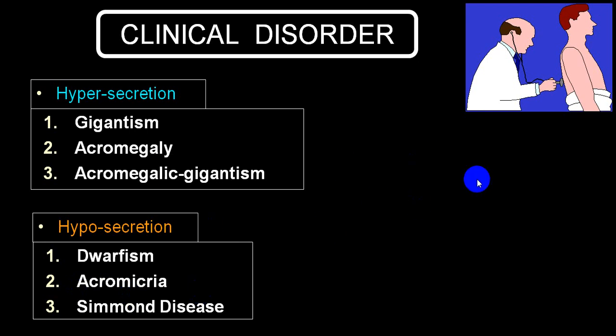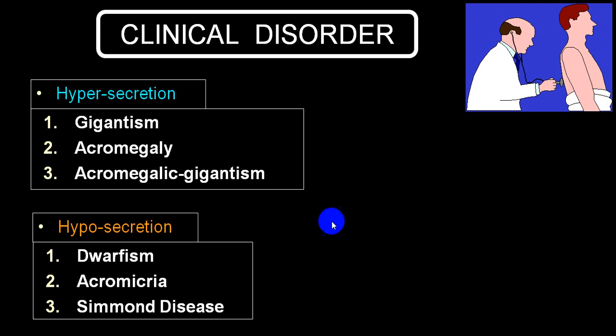And if there is a total destruction of the pituitary gland and all the hormones, growth hormone plus other hormones, that is TSH, ACTH, FSH, LH, if their production is decreased, it will end up with what we call panhypopituitarism.